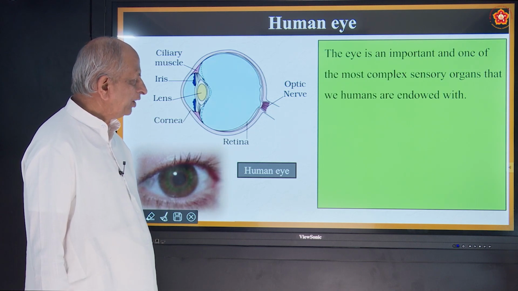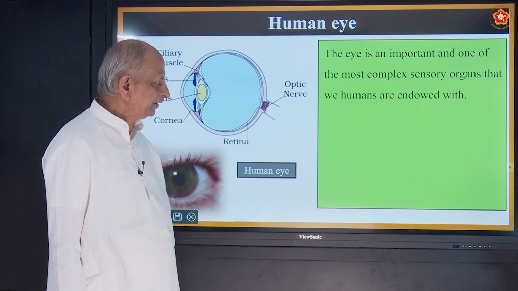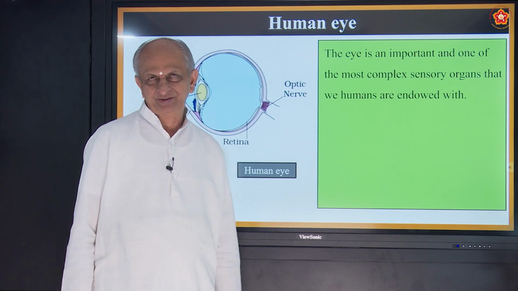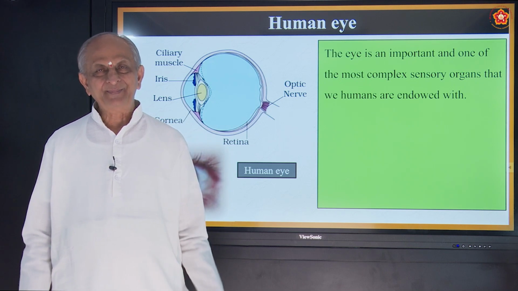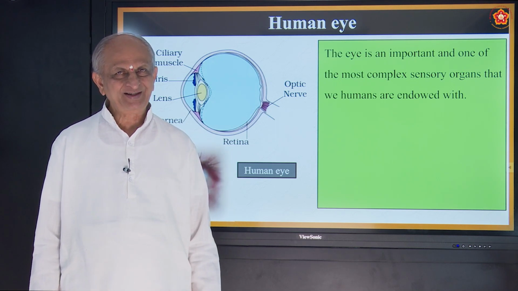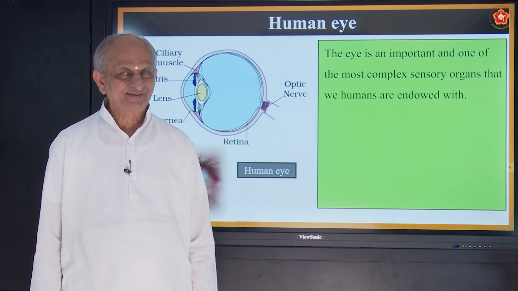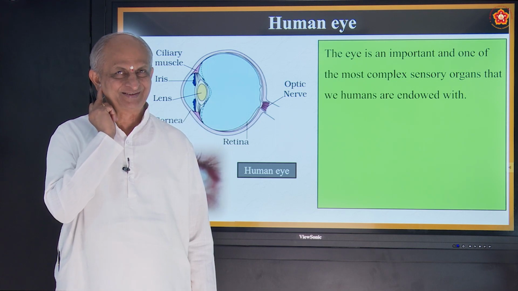Eye is an important and one of the most complex sensory organs that we humans are endowed with. What is the main function of the eye? To see. Correct? What is the organ in our body to see? Eye. What is the organ in our body to hear? Yes? Ears.